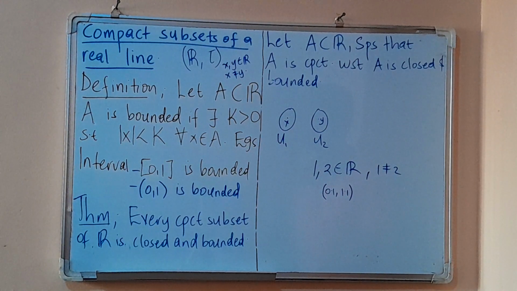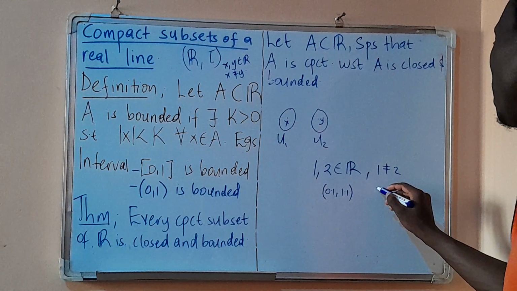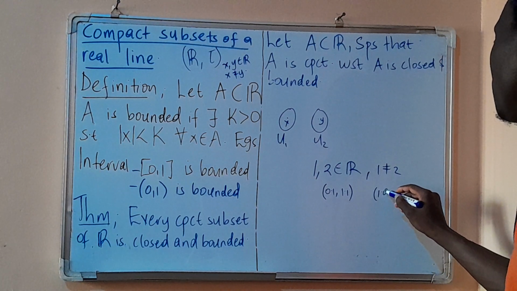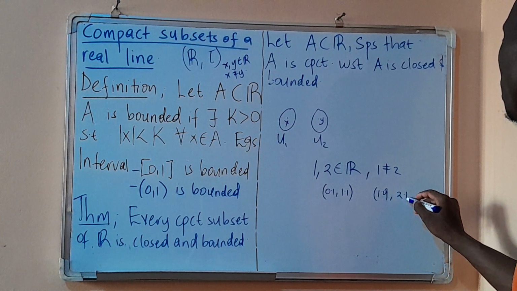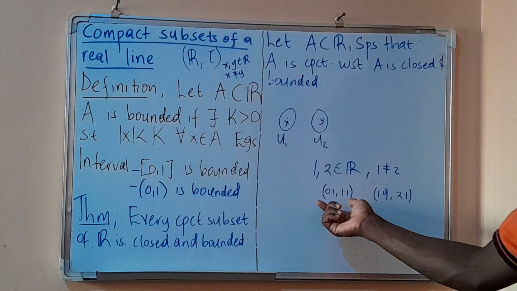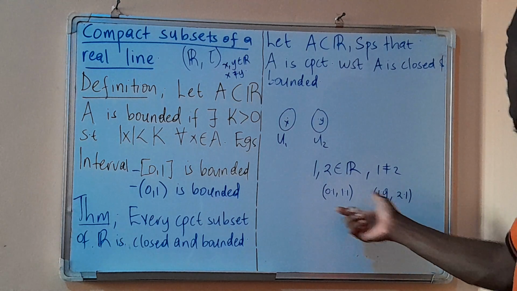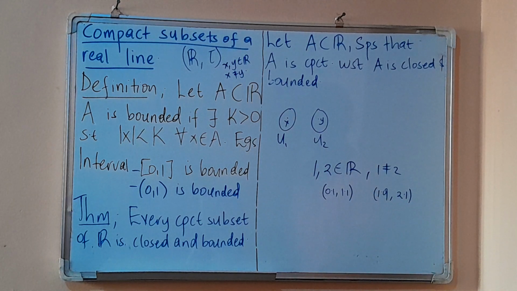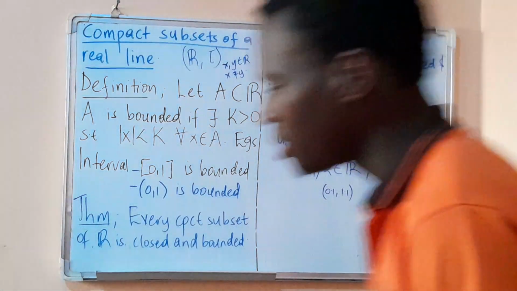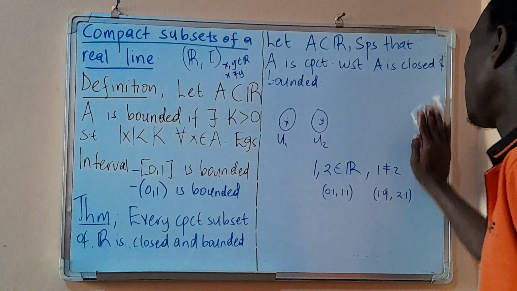This is an open interval containing 1. Then you can also find this open interval 1.9 to 2.1. This is an open set containing 2. So these 2 sets are disjoint. So that means R is a T2 space.